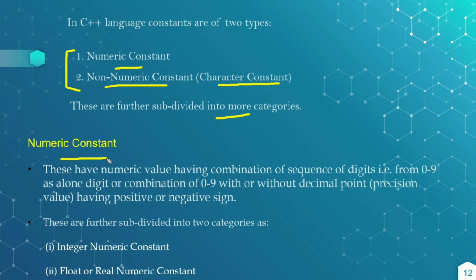Numeric constants have a numeric value, a combination or sequence of digits, that is 0 to 9, with or without a decimal point, and which can have a positive or negative sign. These are called numeric constants. And numeric constants are further subdivided into two categories: integer numeric constants, and float or real numeric constants.